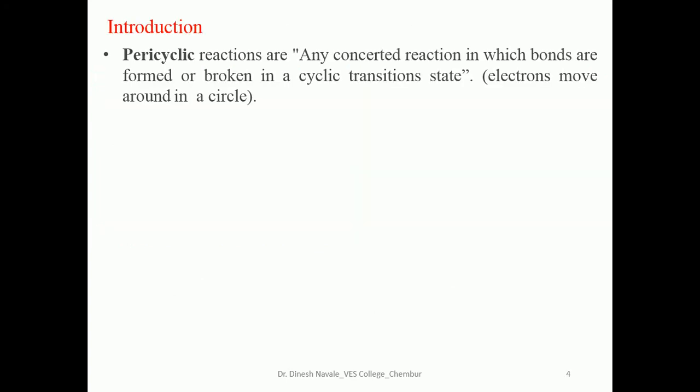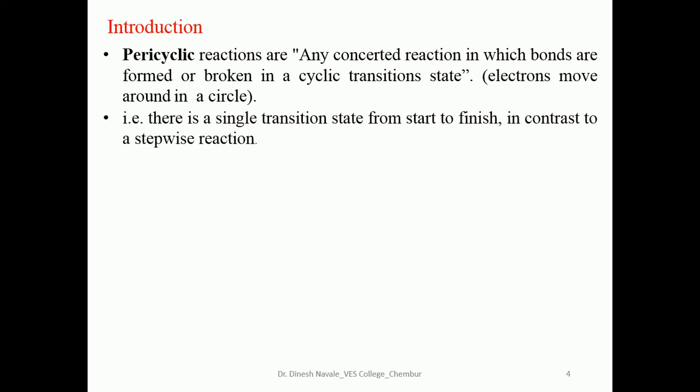In introduction, pericyclic reactions are any concerted reactions in which bonds are formed or broken in a cyclic transition state. Electrons move around in a circle. That is, there is a single transition state from start to finish, in contrast to a stepwise reaction.